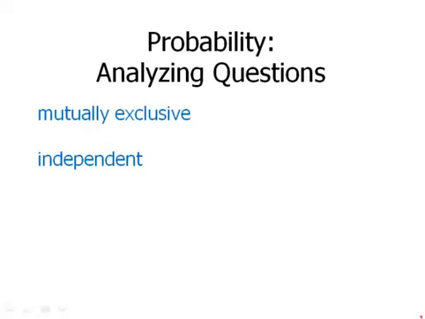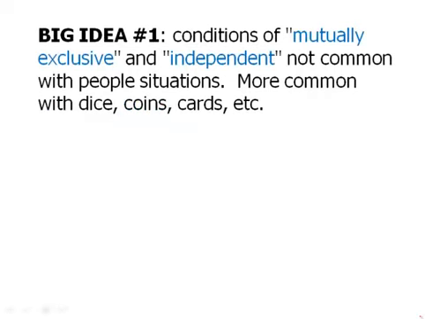Independent means that finding out the probability of one tells you absolutely nothing about the probability of the other. In other words, the result of one outcome has absolutely no influence whatsoever on the result of another. Now, a few considerations about these. First of all, the conditions of mutually exclusive and independent are not common with people situations. They're more common with dice, coins, cards, etc. What do I mean by that?